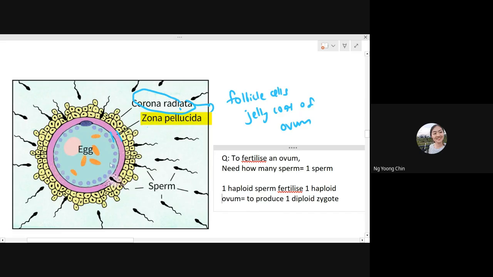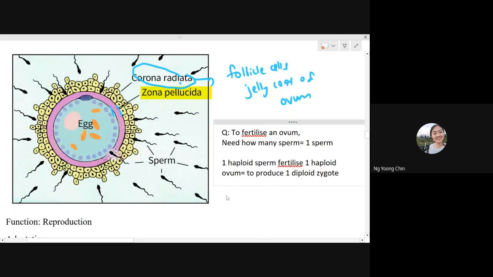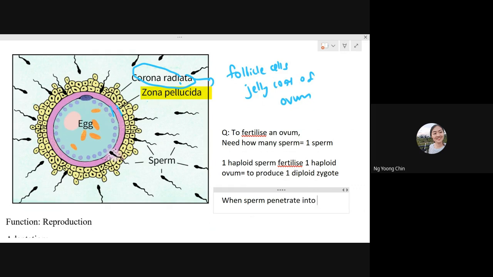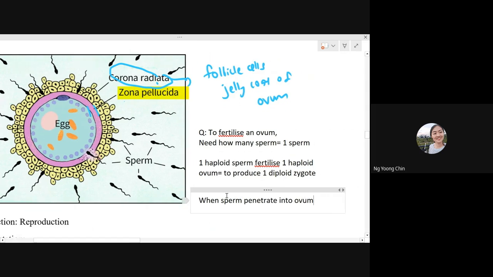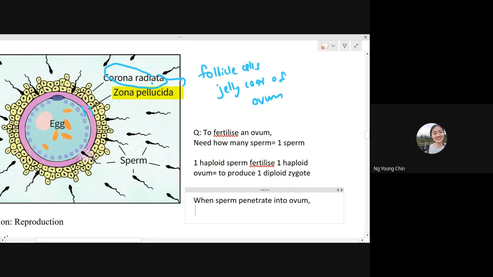The answer is they have the jelly coat, which is the corona radiata, outside. This question was asked before in the IGCSE past year paper. So when a sperm penetrates into the ovum, the jelly coat of the ovum will harden.